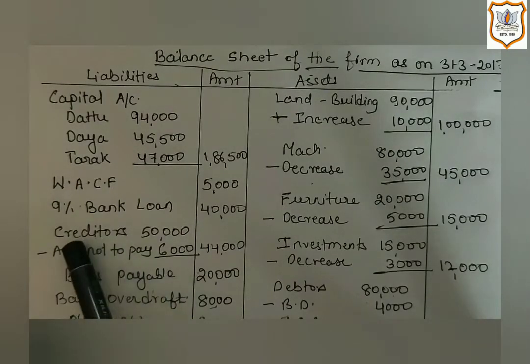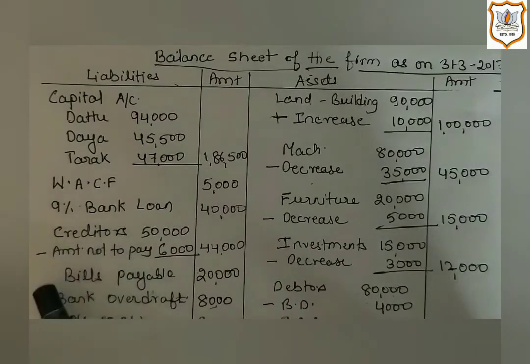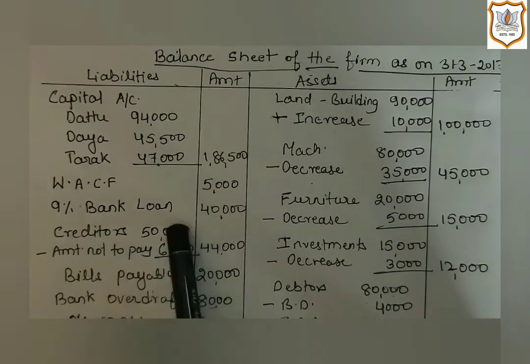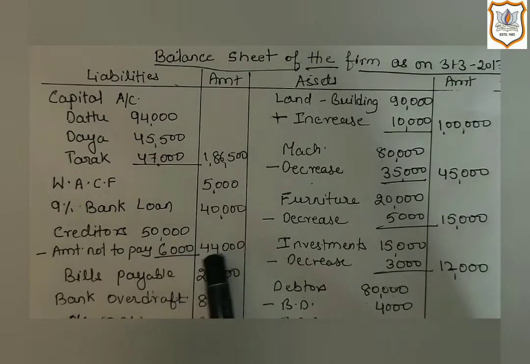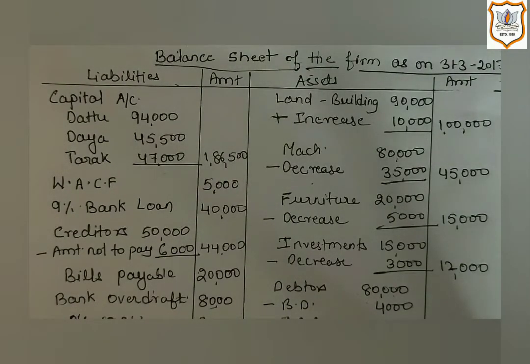So as liability is decreasing, we are deducting it: 50,000 minus 6,000, 44,000.